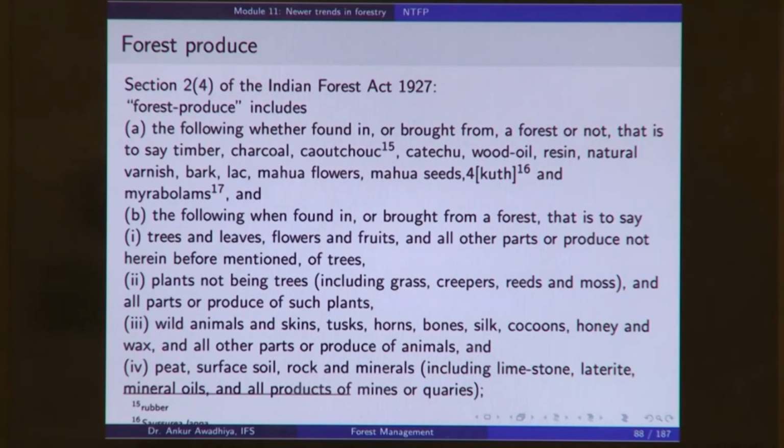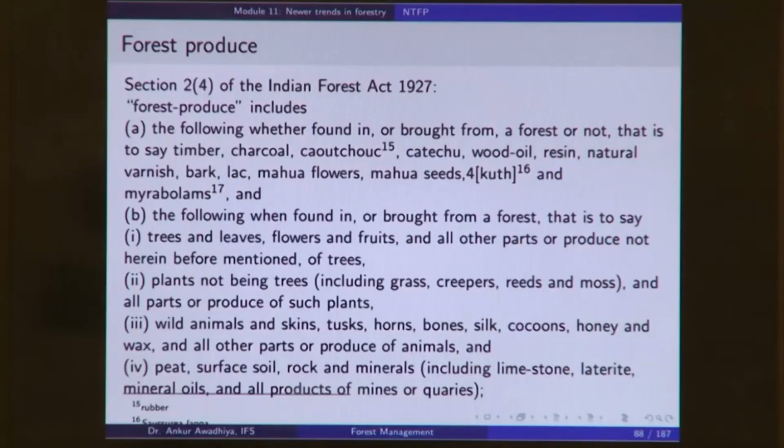So, it is not just talking about the living things, the plants and animals, but even if you are carrying away minerals, rocks, soil from a forest, then we will call it a forest produce. So, this is a big definition that comprises a number of things. Some things whether they are found anywhere or some things that are being taken out from a forest, all of these comprise the forest produce.